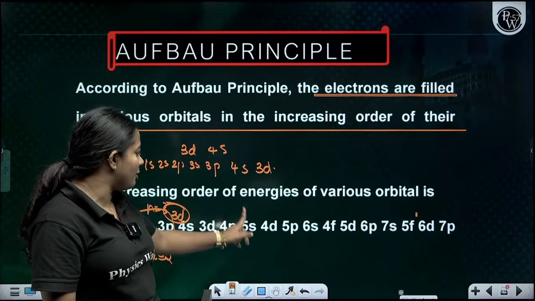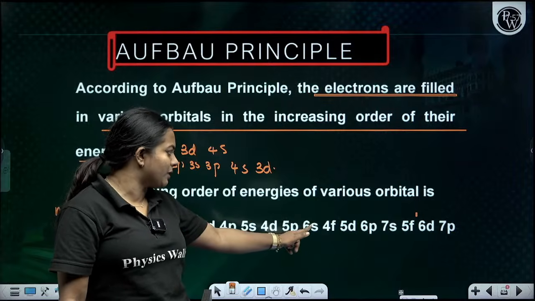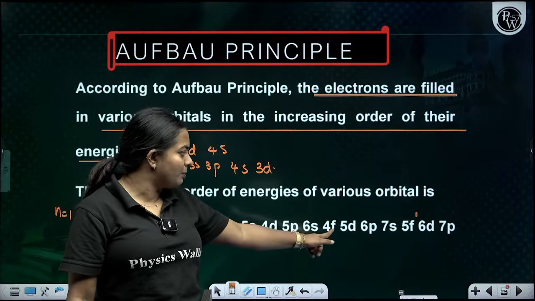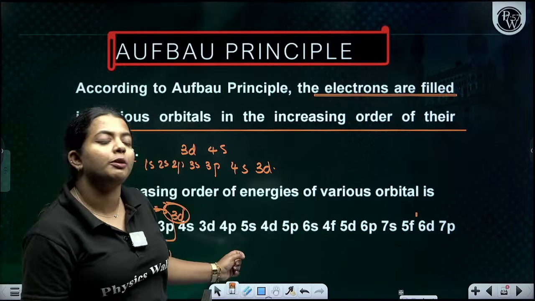Before 4d, we will have 5s. Then you have the 4d. Then you have 5p, 6s. Before this, you will have the 4f instead of 5d. Clear? So this is how you will be filling the electrons.